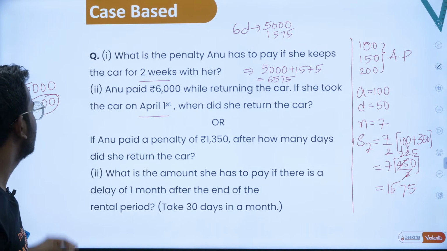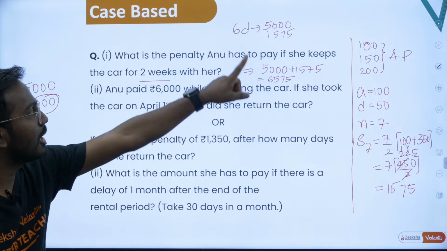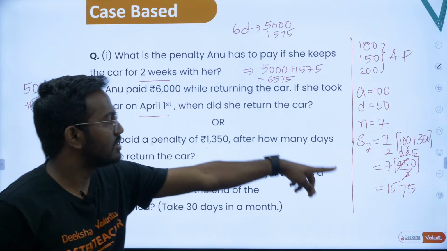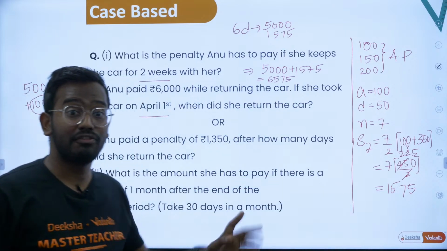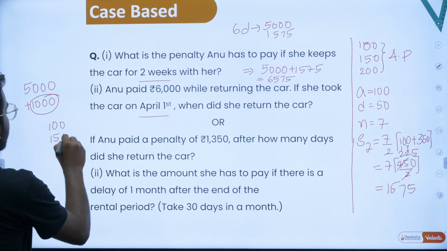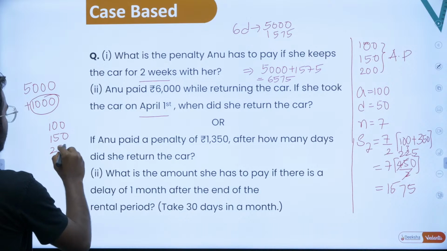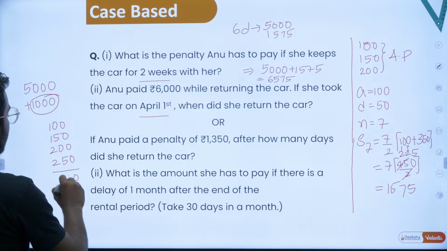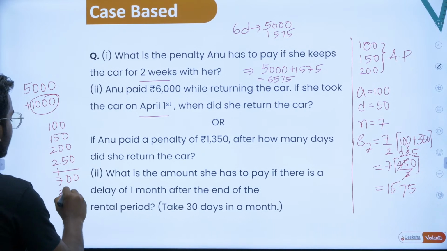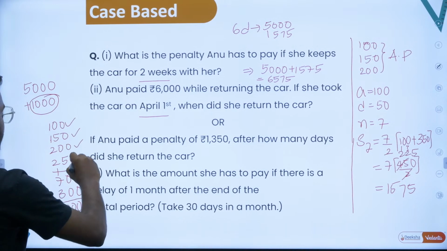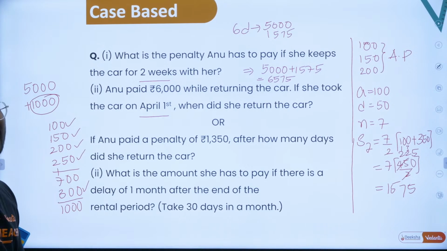So after 5,000, how many days might she have kept that car so that it would cost up to 1,000? Yes. So this had cost 1575 for the week. Let's take the first day she paid 100, second 150, next 200, next 250. So how much will it cost? This is basically 0, 100, 200, 400, 500, 600, 700, so around 700. Next day she will pay 300. So basically it becomes 1,000 rupees. So 1, 2, 3, 4, extra 5. So she has taken extra 5 days.